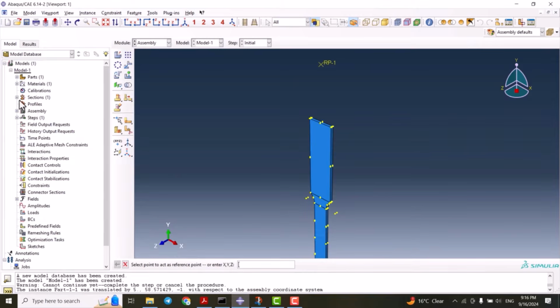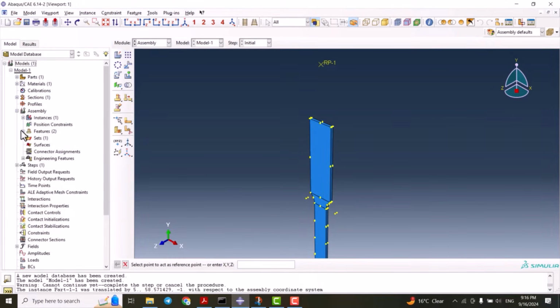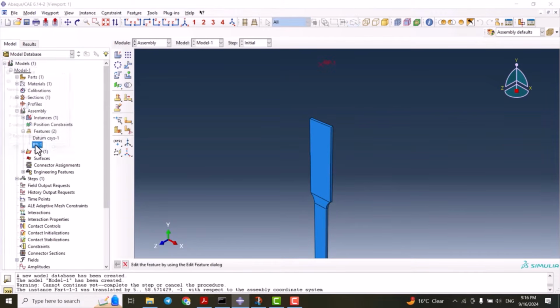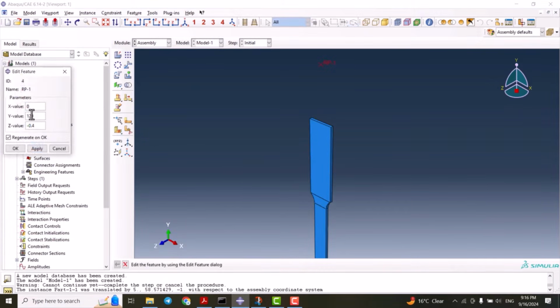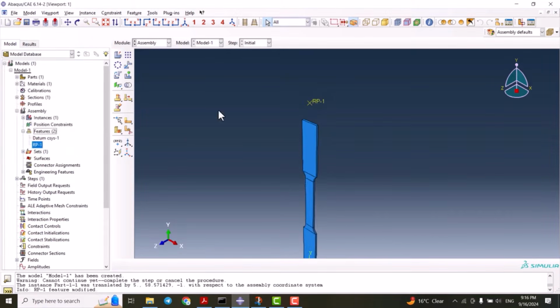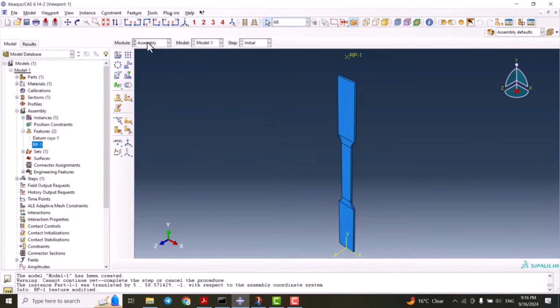If we want to change the coordinates, we can go from the assembly here, features, reference point. So here is 120, we can change it to 110 and we click OK. So if you ever wrote down the coordinates wrong, you can fix it really easily. So we go to the next one, which is step.